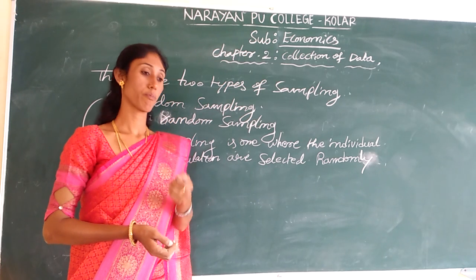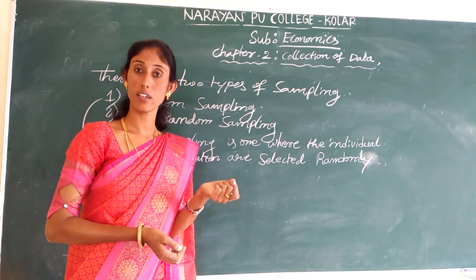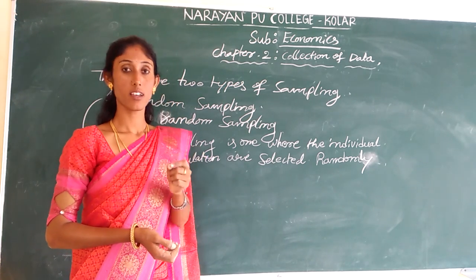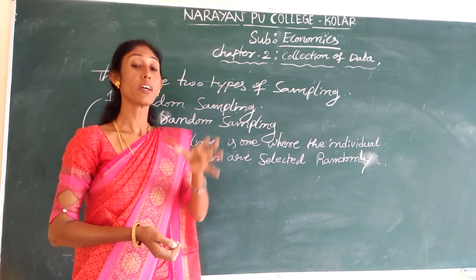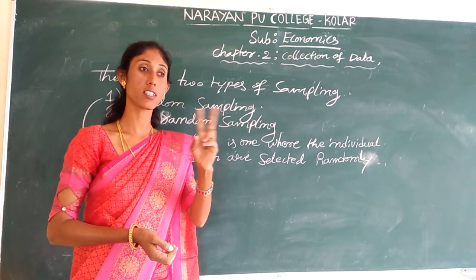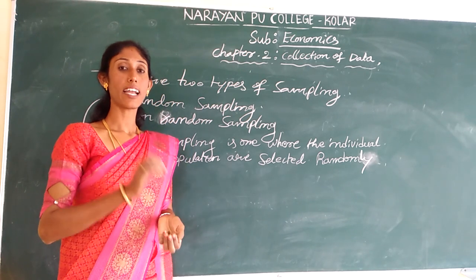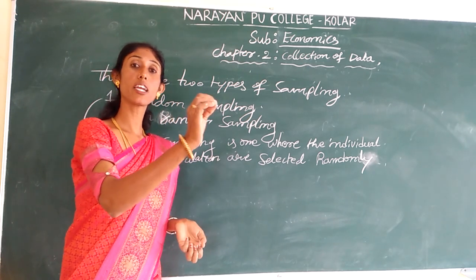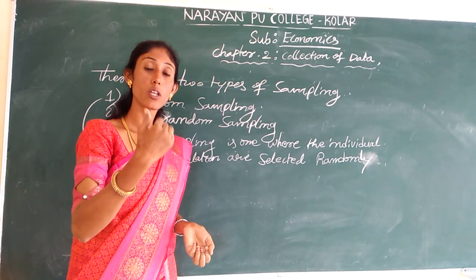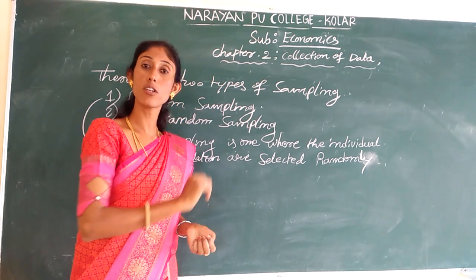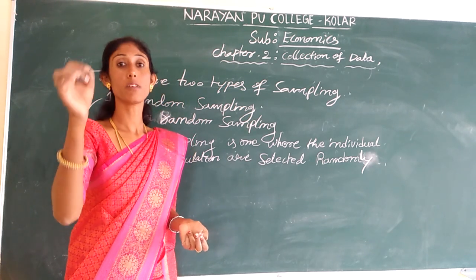Say the survey is relating to whether sports activities are needed or not, whether you want to be involved in sports or not. We want to collect the information from the students in the classroom, which consists of 40 students, 20 girls and 20 boys. In random sampling, the opportunity to be selected will be equal. Each and every individual will have an equal opportunity to be a part of the random sample.